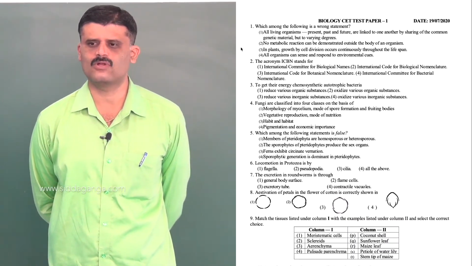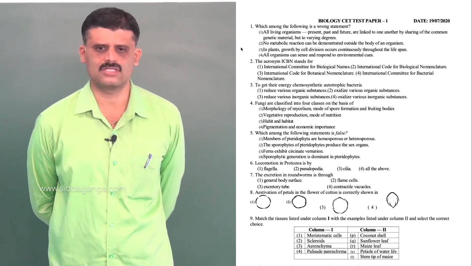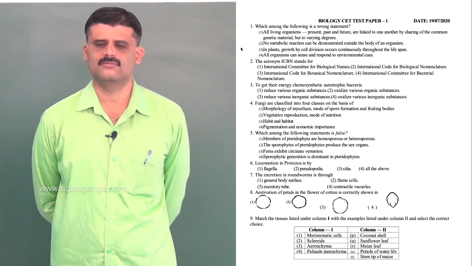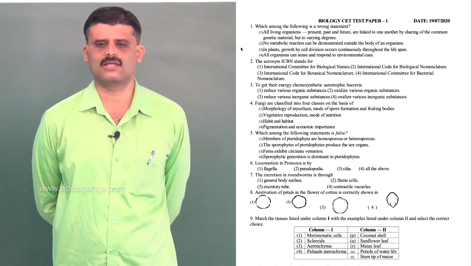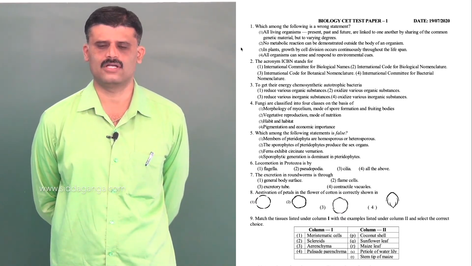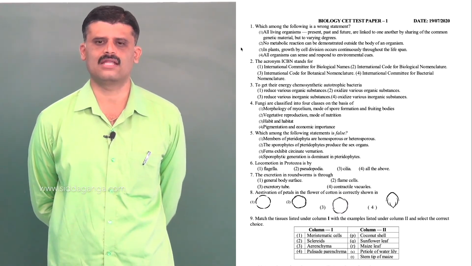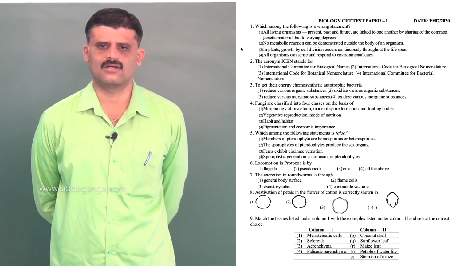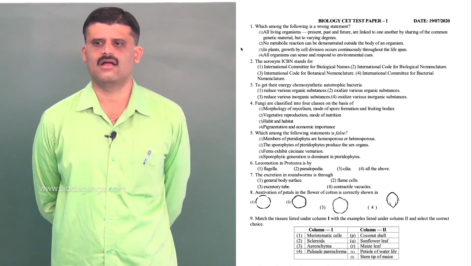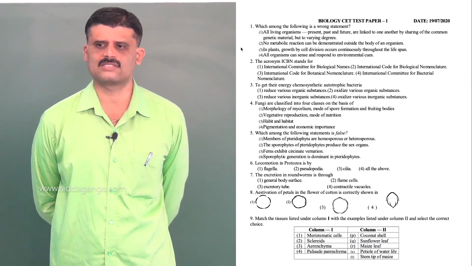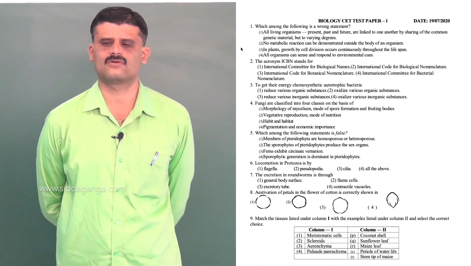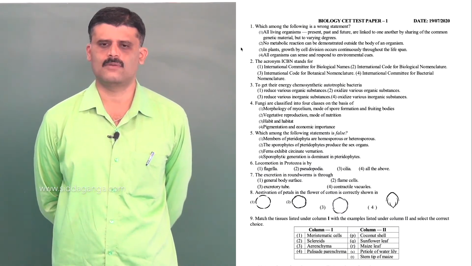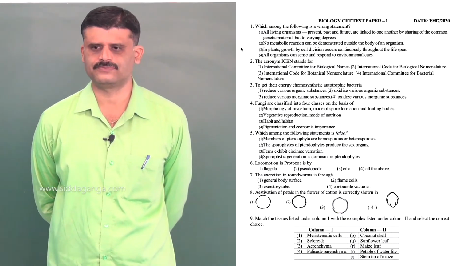Next, in plants, growth by cell division occurs continuously throughout the lifespan, because the plant contains meristematic tissue, whereas in animals the growth is determinate. All organisms sense and respond to environmental cues is also a correct statement. So the wrong option is 2.